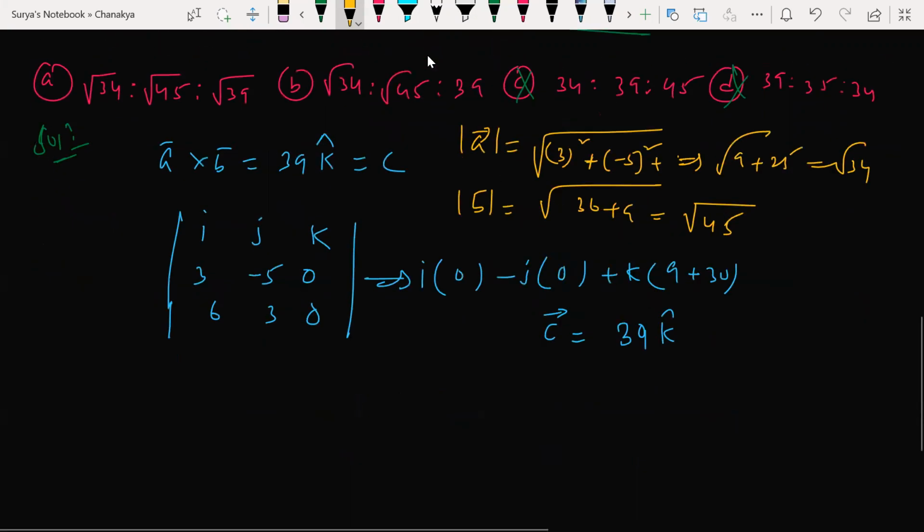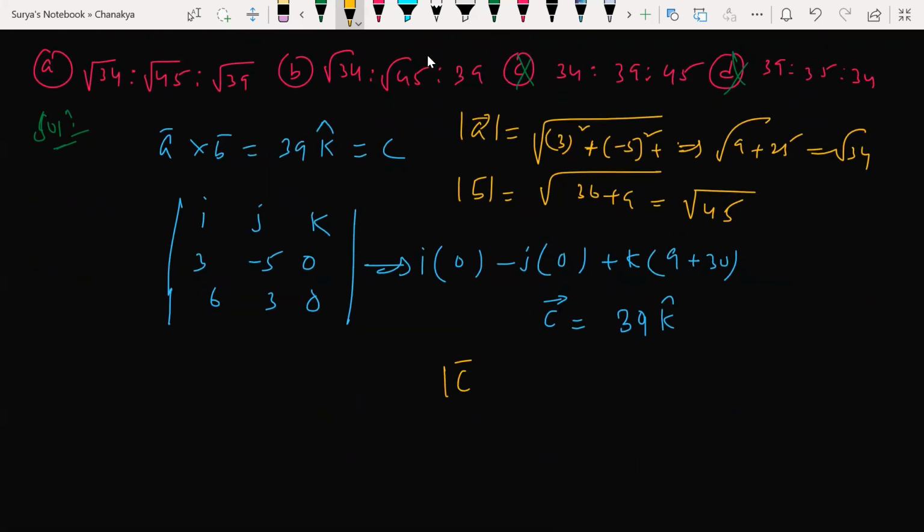How do you say it is root 39? Look at here, root 39 whole square. So these two will cancel, so what will I get? 39. So option B will be correct. Clear? You understood my point? Yes, sir.